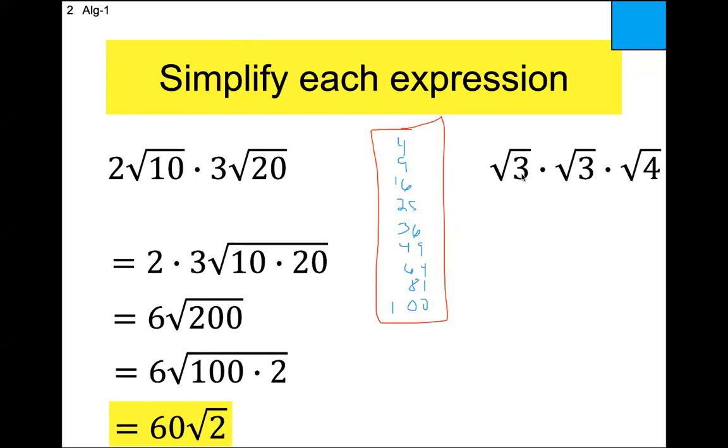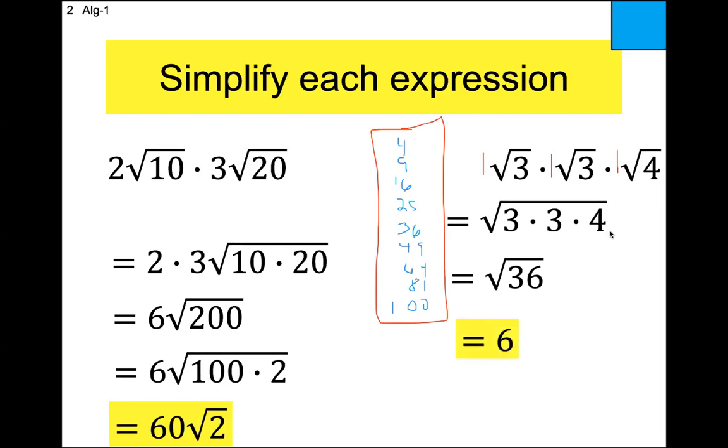All right, the second one here, we've got 3 numbers multiplied together. The rule doesn't change: outsides with outsides, insides with insides. On the outside, there's a 1, a 1, and a 1, and that's not very fun. 1 times 1 times 1 is still 1. But on the inside, 3 times 3 is 9, times 4 is 36. I didn't ignore the outside, but the outside is just 1. And hopefully you understand that the answer is 6.